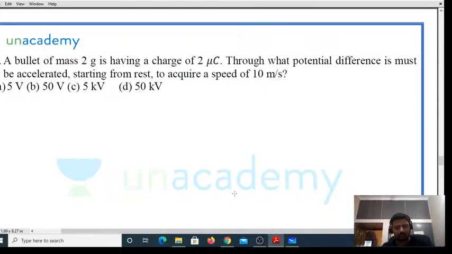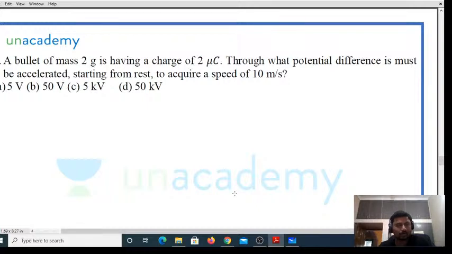If you have any doubts, you can read the question once more. What is that? A bullet of mass 2 grams, and having a charge of 2 microcoulombs. Now, the simple thing I am supposed to do is relate the potential difference with the velocity, because you have the charge of it.